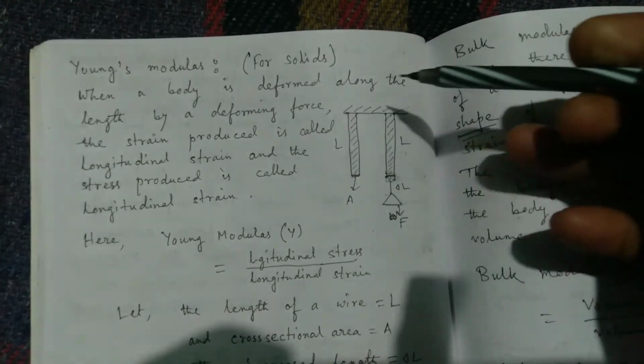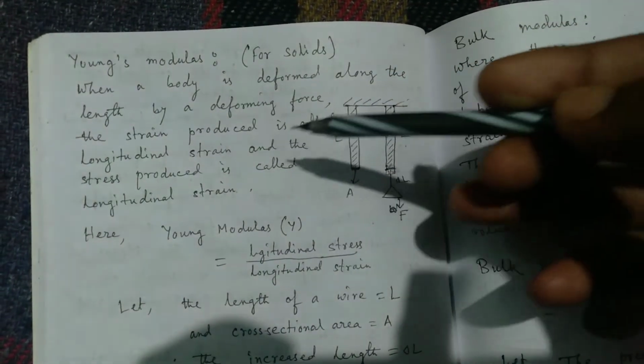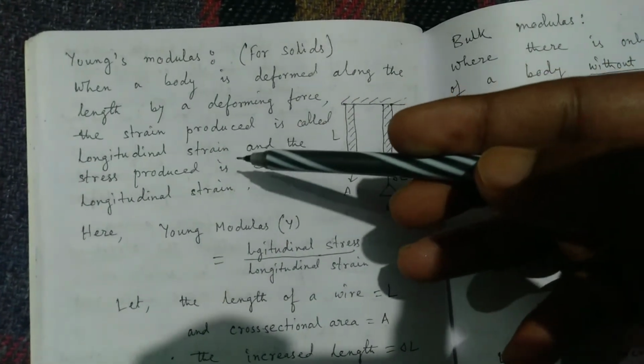When a body is deformed along the length by a deforming force, the strain produced is called longitudinal strain.